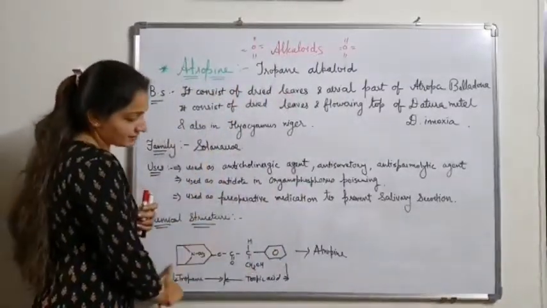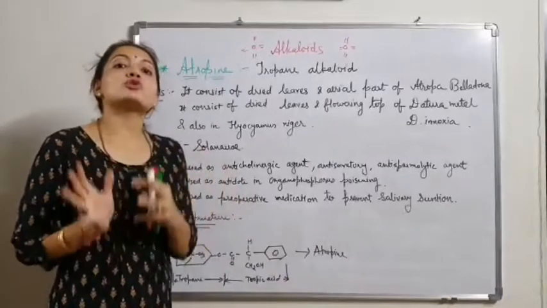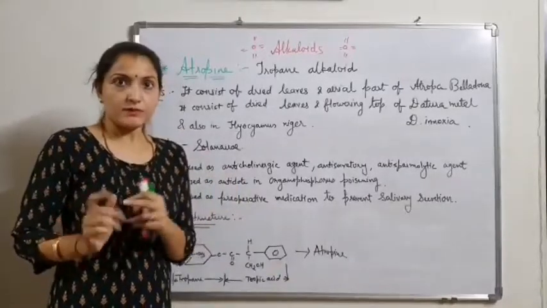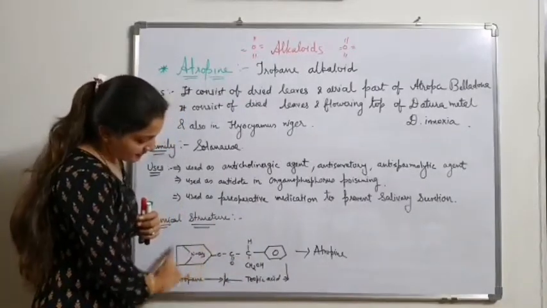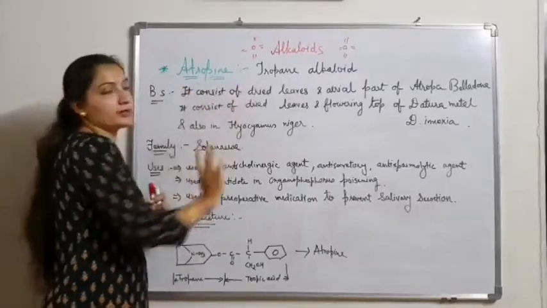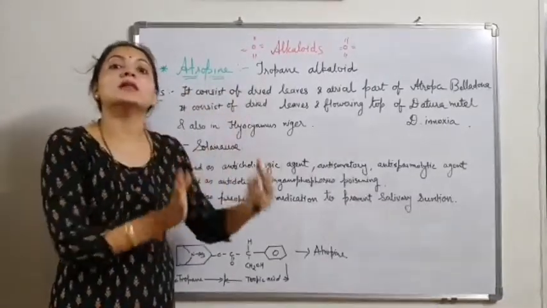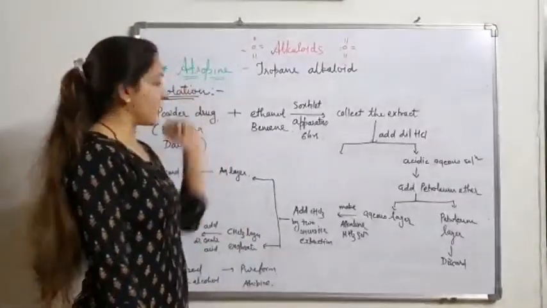Chemical structure: this is the chemical structure of atropine, which is made up of tropane and tropic acid. The basic structure, tropane, is the basic structure of tropane alkaloids, and it is present in atropine, so it comes into the class of tropane alkaloids. Now moving on to the topic, isolation of atropine.